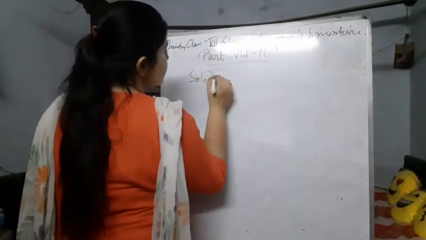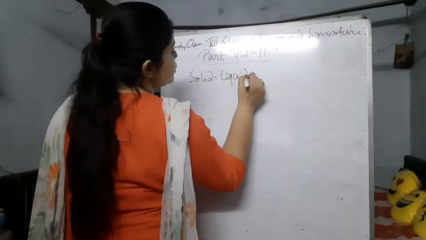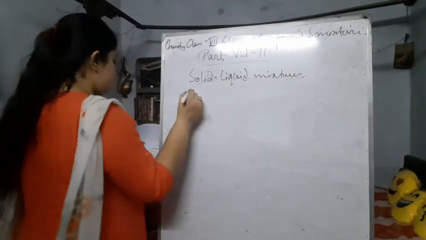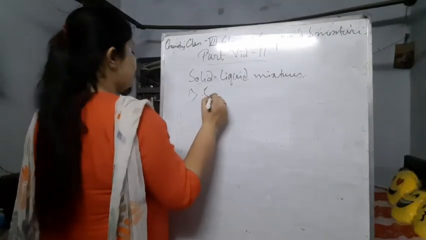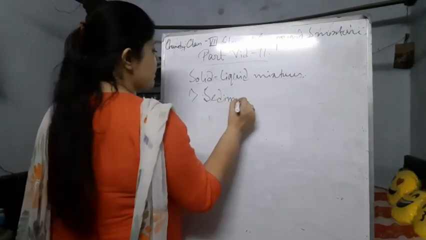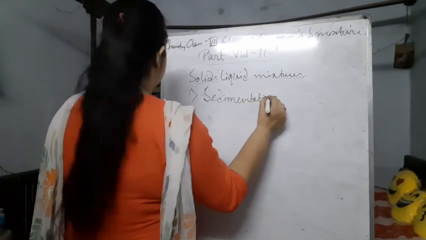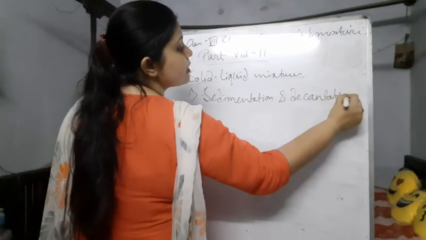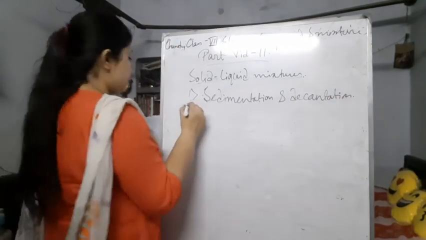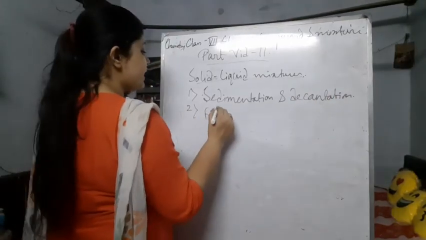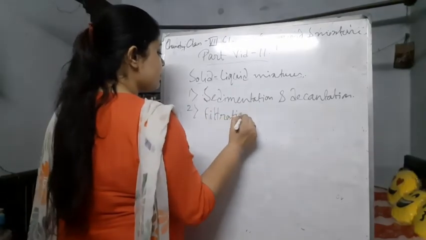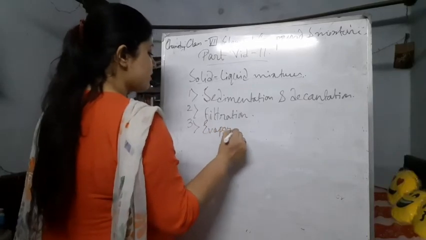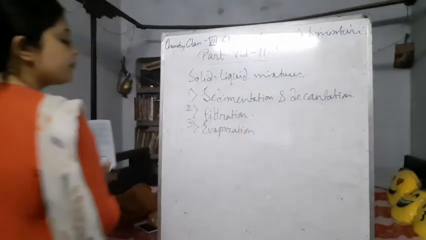Solid liquid mixtures can be separated by the procedures named firstly sedimentation and decantation. The second one is filtration. The third one is evaporation.